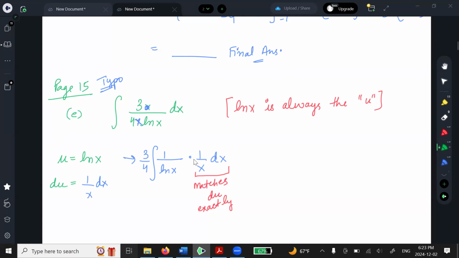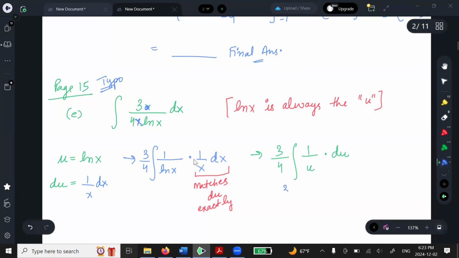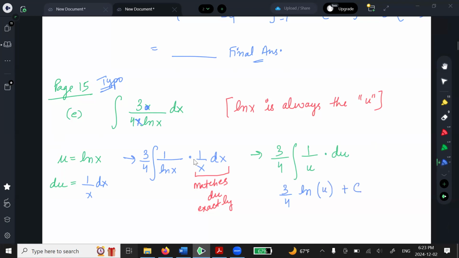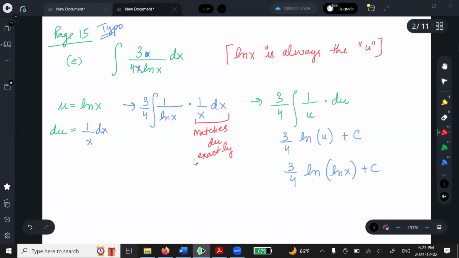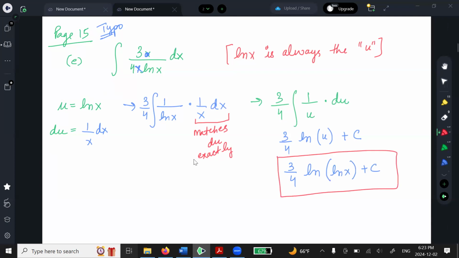And now it's easy peasy, lemon squeezy. It's 1 over u, that becomes du. Now, what is the integral of 1 over u? There you go. So you have 3 over 4 ln u plus c. But what was u to begin with? Ln x. So you have ln of ln x. Now that's not goofy. This is okay. Good.